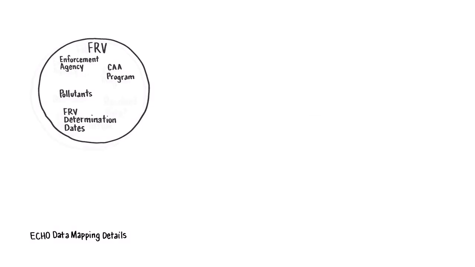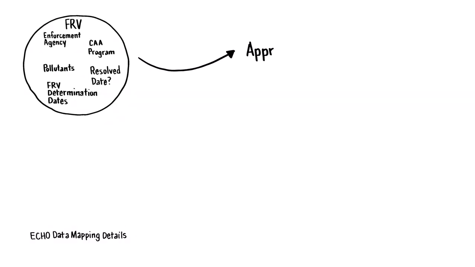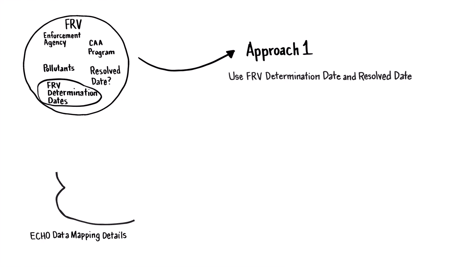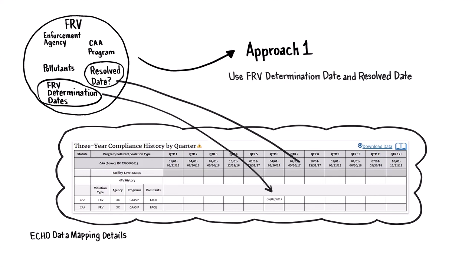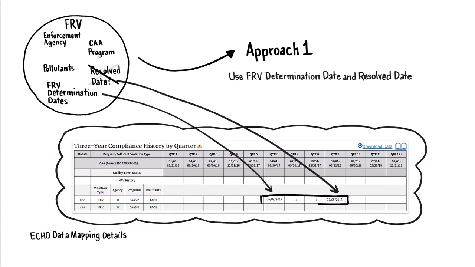the future. Approach 1. Agencies use the FRV determination date and the resolve date to display an FRV date range in ECHO. The earliest FRV determination date and resolve date for each case file are placed in the appropriate cells, applying the same logic that is used for displaying the HPVs. This means that if no FRV resolve date is reported, a violation will remain open as indicated by arrows up to the most current quarter.